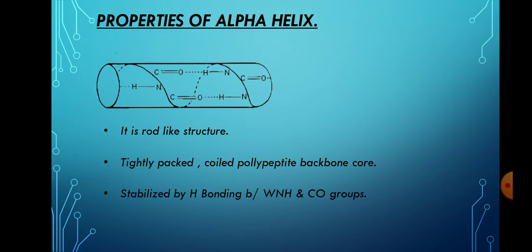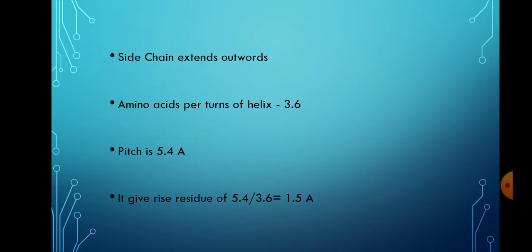The properties of the alpha helix: it is a rod-like structure, tightly packed by the coiled polypeptide backbone core stabilized by hydrogen bonding. Side chains extend outward. The pitch is 5.4 angstrom and the amino acid residues per turn is 3.6.